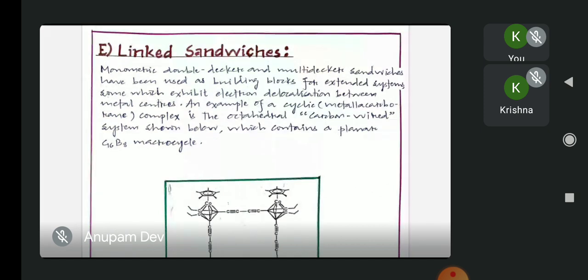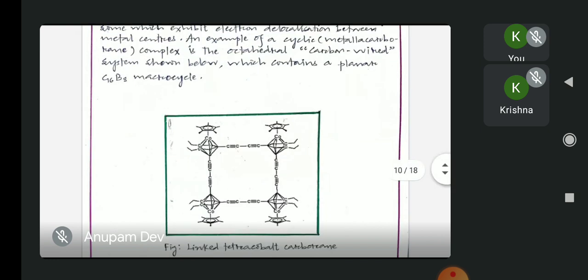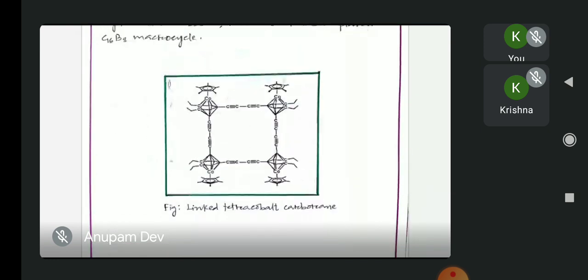An example of a cyclic metallocarborane complex is the octahedral carbon-wired system shown below, which contains a planar C16B8 macrocycle. Here we can clearly see that there are 4 sandwich compounds, in each of which the cobalt atom is sandwiched between a methylated cyclopentadienyl ring and, on the other side, a carborane polyhedral cage, and 4 such sandwich compounds are linked via some unsaturated hydrocarbons.